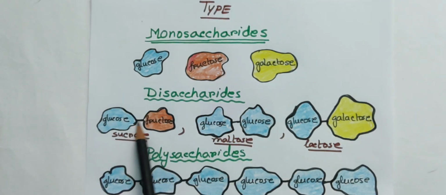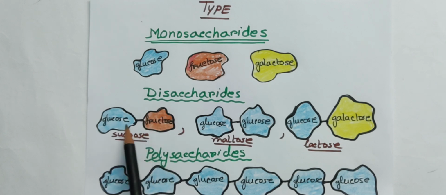So look, glucose and fructose, these two are monosaccharides. They are linked by a glycosidic bond to form a disaccharide. Whenever glucose and fructose join with each other, they form sucrose. Glucose and glucose form maltose, and glucose and galactose form lactose. And a long chain of glucose is a polysaccharide. So these are different types of carbohydrates, and after digestion our body can absorb the simple form of carbohydrate, that is glucose.